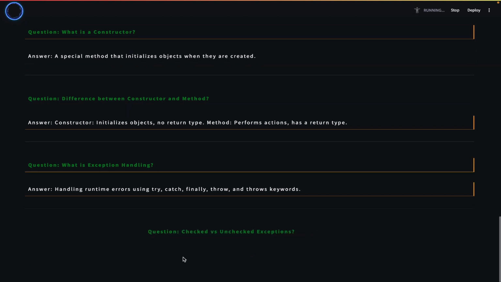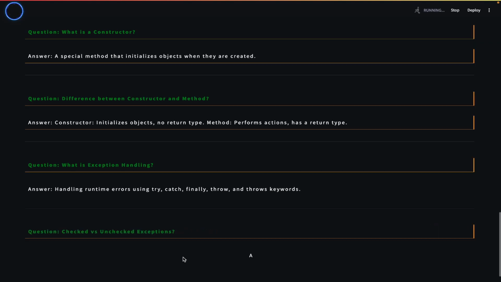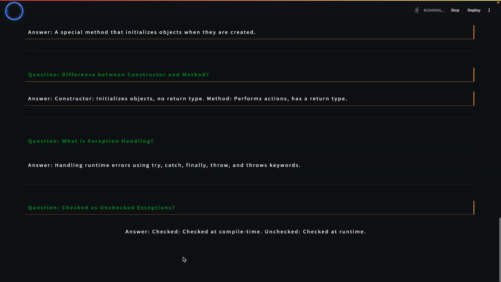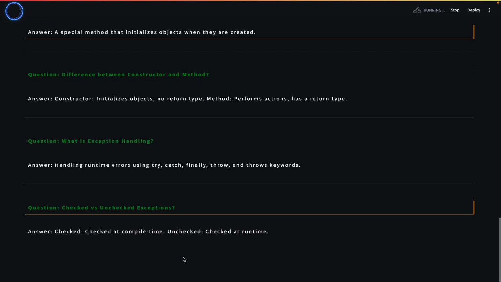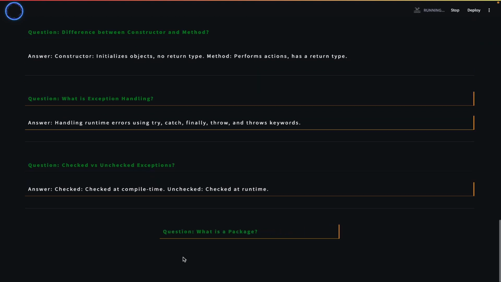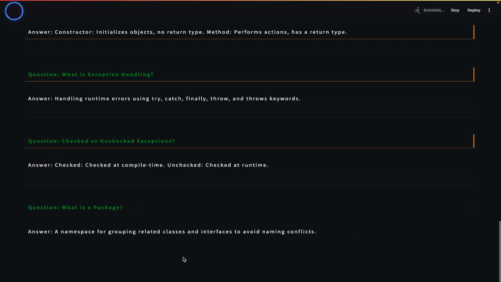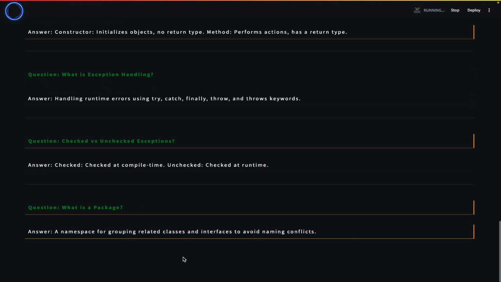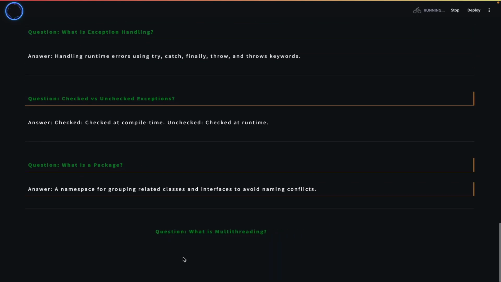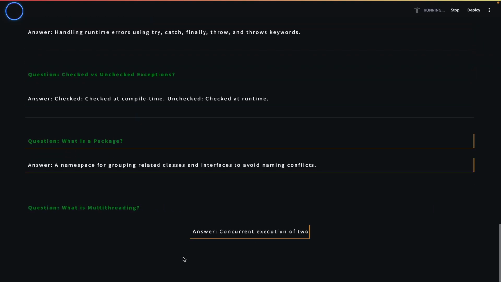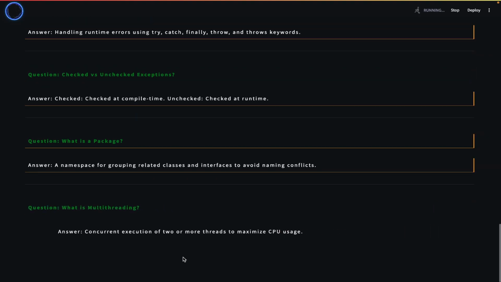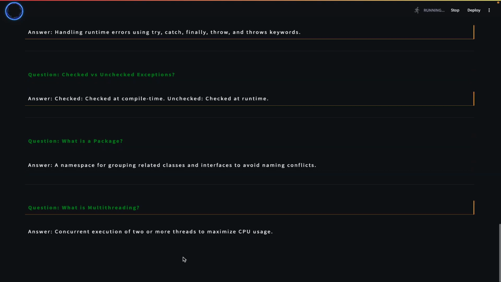Checked vs unchecked exceptions. Checked, checked at compile time. Unchecked, checked at runtime. What is a package? A namespace for grouping related classes and interfaces to avoid naming conflicts. What is multithreading? Concurrent execution of two or more threads to maximize CPU usage.